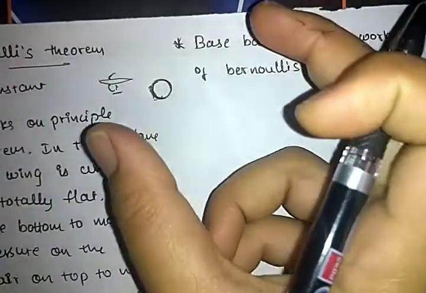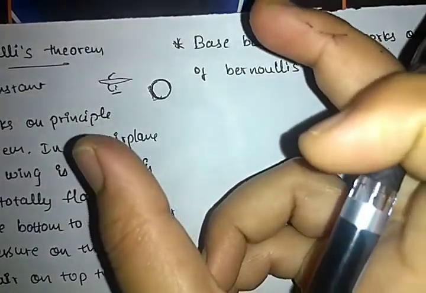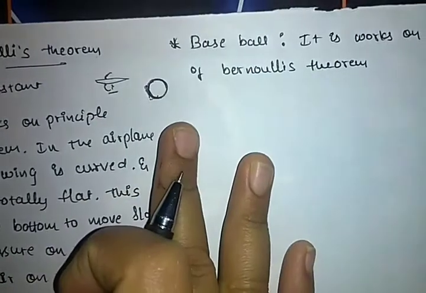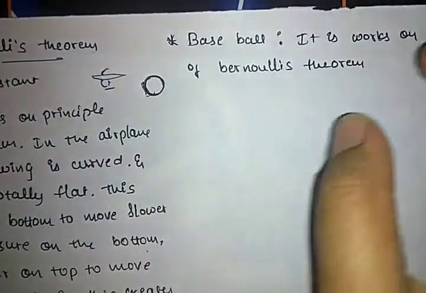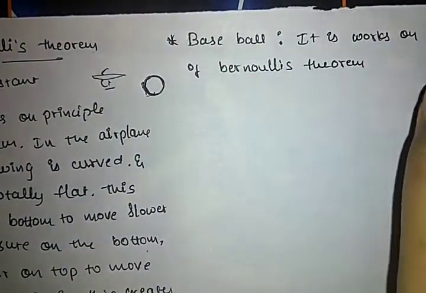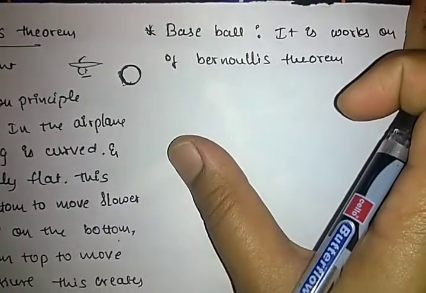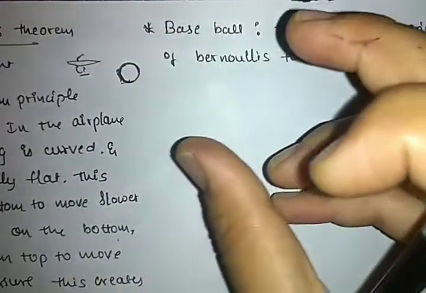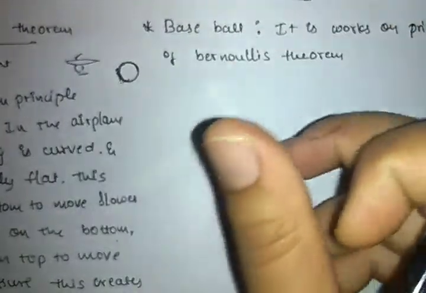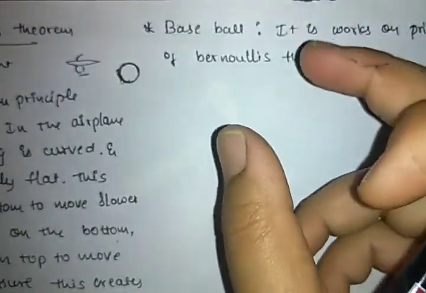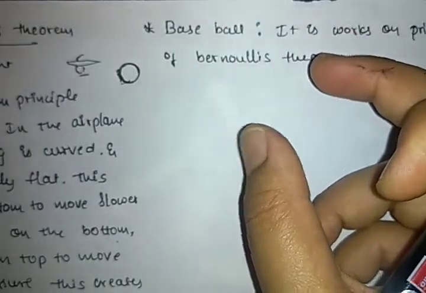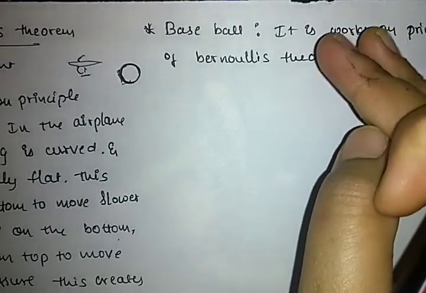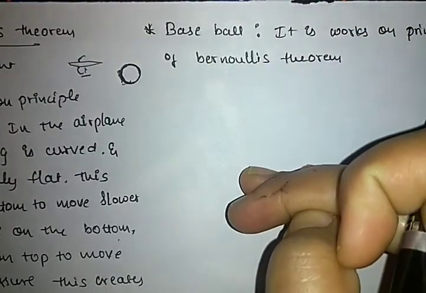Why does the cricketer hold the ball like this? Because it makes the ball spin. This allows friction to cause a thin layer of air to engulf the baseball as it is spinning. Since the ball is spinning, there is more air pressure on the top of the ball and less air pressure on the bottom of the ball.